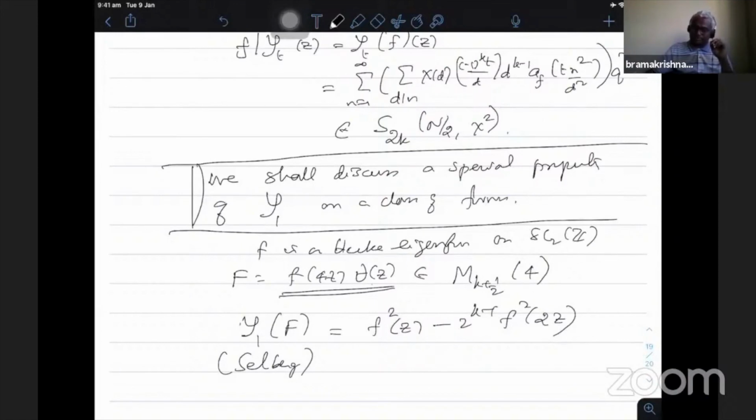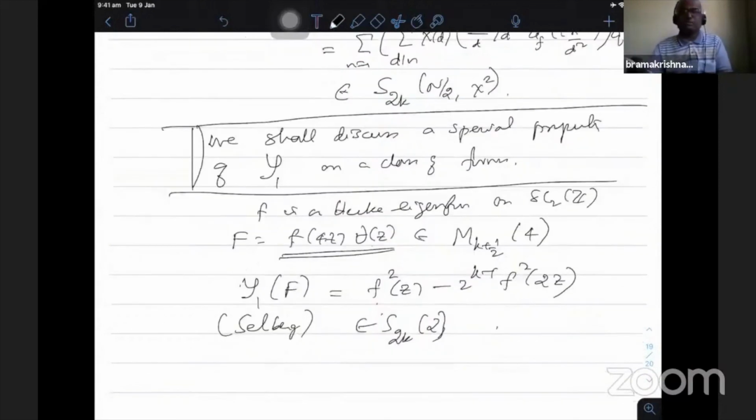So this is weight k, and this f square has weight 2k. This belongs to S 2k, level 2. So it is a level 2 form: f square is level 1 and f square of 2z is level 2. So this we will discuss, and other generalizations in a subsequent class. Okay, so any questions?